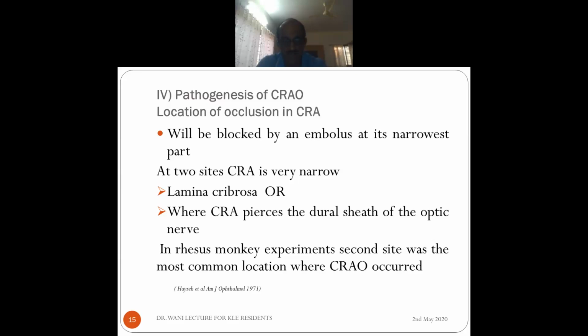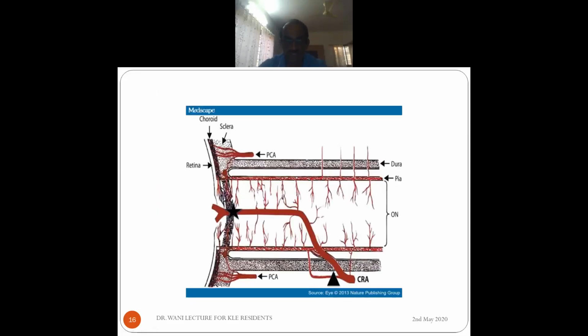According to Hayreh, who is an authority on vein occlusions and artery occlusions, in his rhesus monkey experiments, the second site, that is where the central retinal artery pierces the dural sheath, is the narrowest part of the central retinal artery, and he feels that this is where the embolus will occlude the artery. So this is the part where the black arrow is. Can you see this black arrow? This is where it is piercing the dural sheath. There is another part where it pierces the lamina cribrosa. This is another part where it's narrower. So these are the two possible sites.